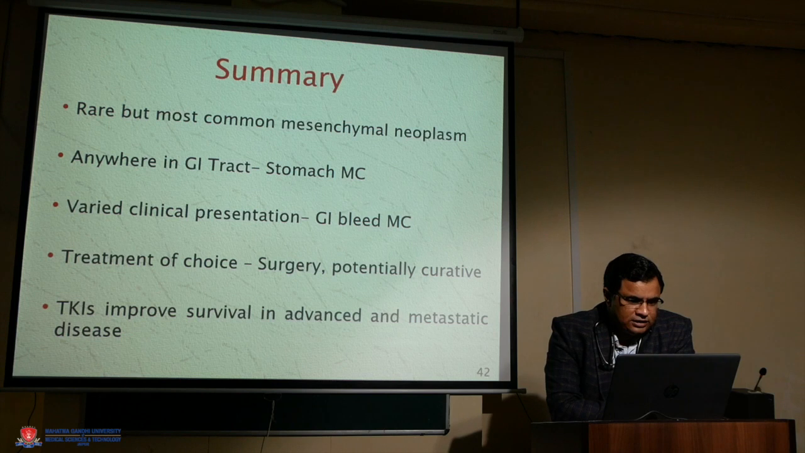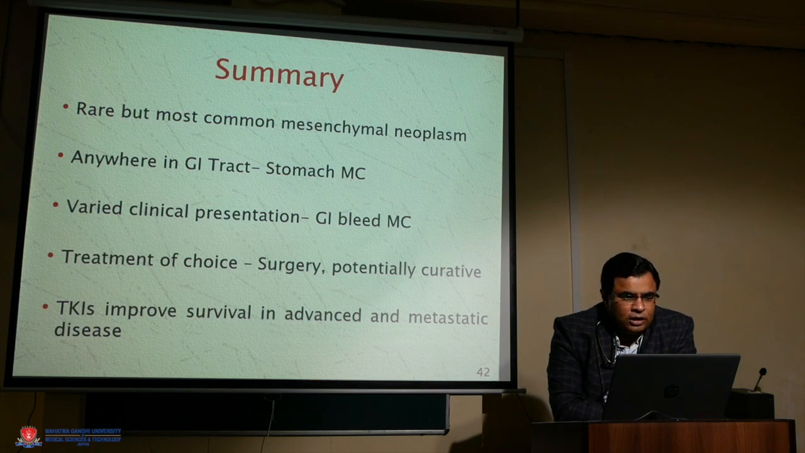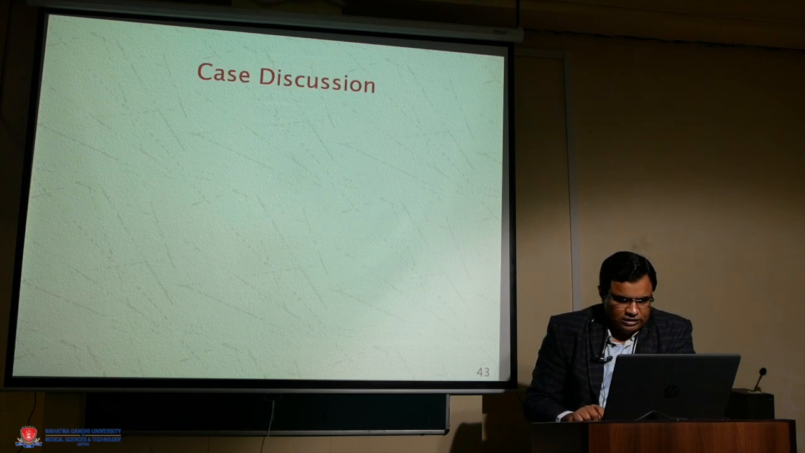To summarize, this is a rare but the most common mesenchymal neoplasm. It can occur anywhere in the GI tract, from esophagus to rectum. The clinical presentation varies and may range from GI bleeding to abdominal discomfort. The treatment of choice is surgery in patients who have potentially resectable disease, and it is curative in the majority of patients. TKIs improve survival in advanced and metastatic disease.